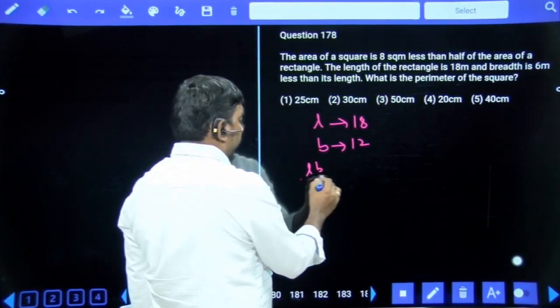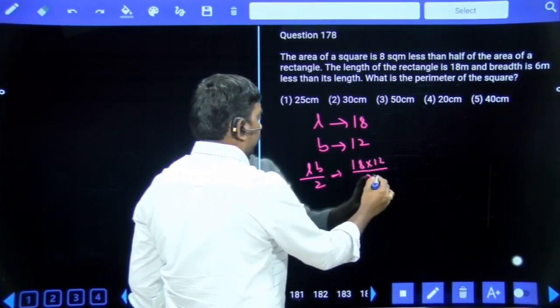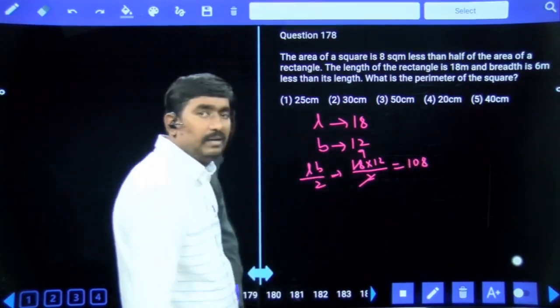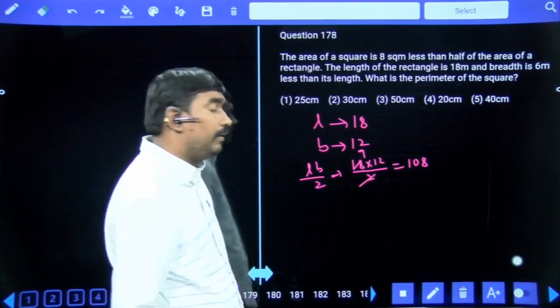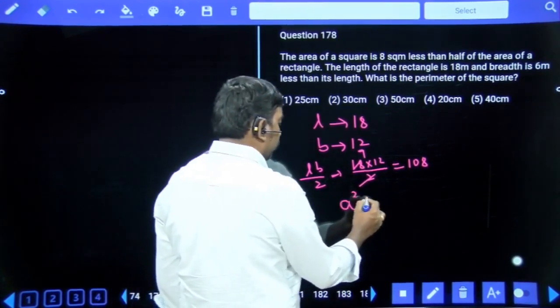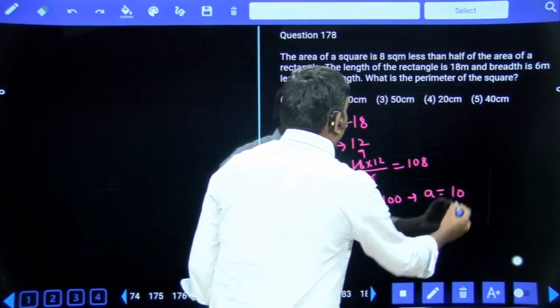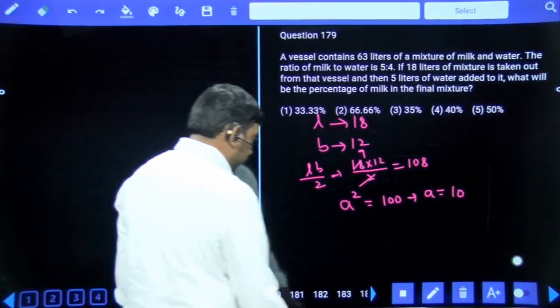Half of the area of the rectangle means LB by 2. 18 into 12 by 2. 9 times 12 is 108, which is half of the area of the rectangle. Area of the square is 8 square meters lesser than half of the area of the rectangle. So area of the square is 100. Side of the square is 10. Perimeter of the square means 4a. 4 tens are 40, that is your answer.